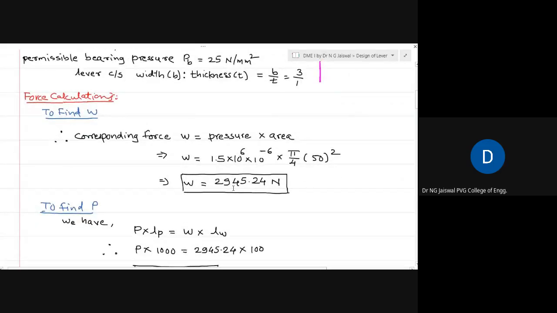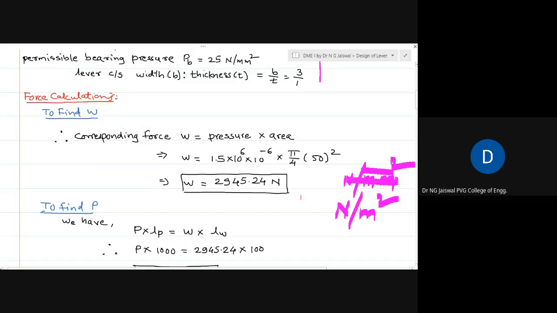First of all, pressure is given to us. So that pressure we have to convert into a load. Pressure is given as 1.5 megapascal, which means 1.5 into 10 to the power 6 Pascal. Pascal means Newton per meter square.